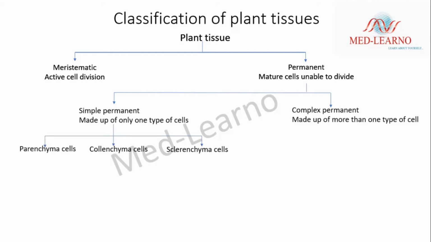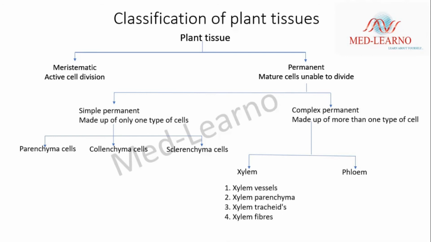The simple permanent tissues are divided into parenchyma, collenchyma, and sclerenchyma. Complex permanent tissues are divided into xylem and phloem. Xylem contains xylem vessels, xylem parenchyma, xylem tracheids, and xylem fibers. Phloem contains phloem parenchyma, phloem fibers, companion cells, and sieve tubes.